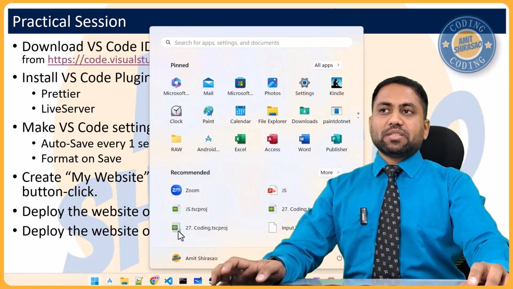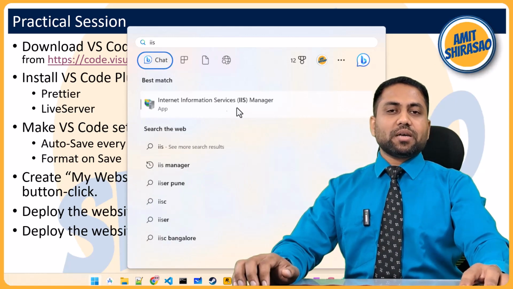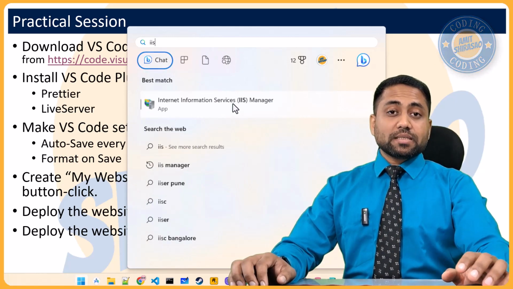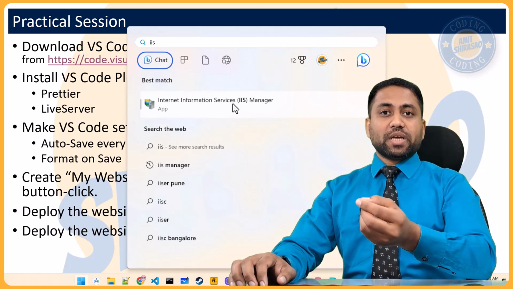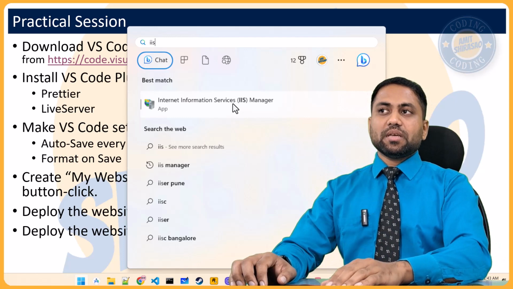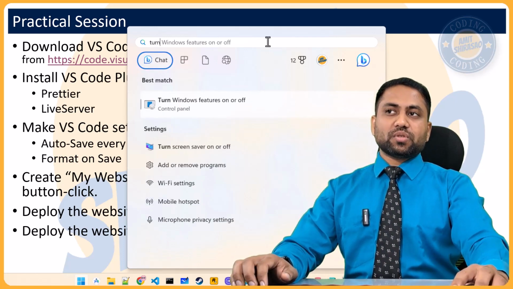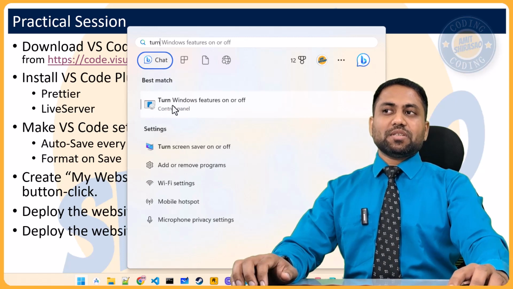The way to install it is just see whether you have IIS Manager. So I have IIS Manager. If you don't see IIS, then don't worry. You just have to enable IIS. It's already there on your system. You just have to enable it. So the way to do it is you turn Windows features on or off. So just click this. Type this. You will get this icon. So just click on this.